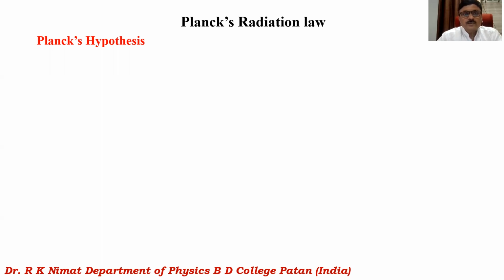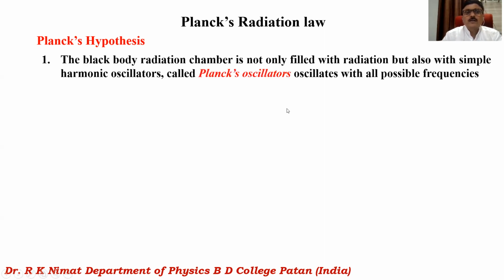Now Planck's radiation formula for the black body radiation spectrum is based on certain hypotheses. The first hypothesis made by Planck is that the black body radiation chamber is filled not only with radiation but also with simple harmonic oscillators.